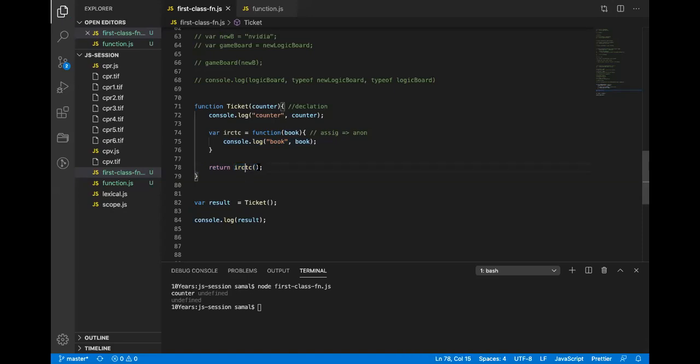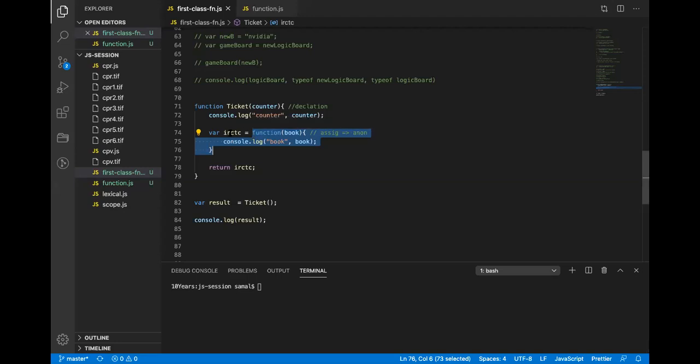And here also, if I remove this, what will be the value of the result now? Reference to an IRCTC function. Reference to a function. Exactly. So reference to which function? IRCTC. Reference to the anonymous function, which is being assigned to IRCTC. I hope this is clear.